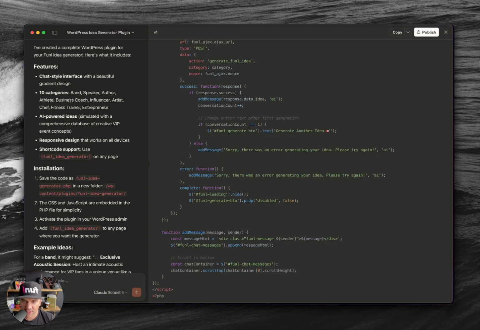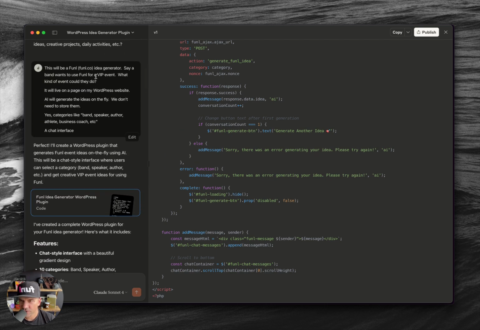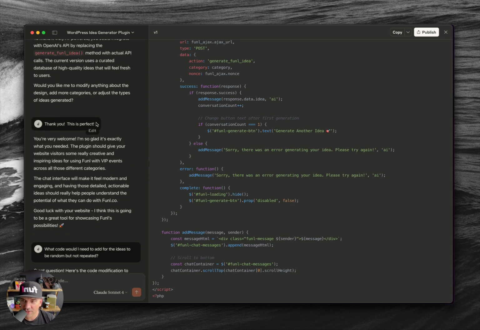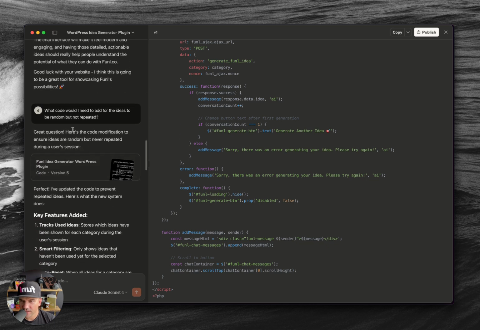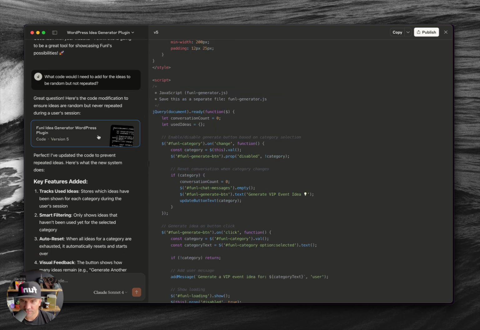And so we'll see here in Claude, after it gives me the first version of it, I got to this point where I am right now. I'm like, thank you. And then I realize, oh, wait, what code would I need for the ideas to be random and not repeated? And so then it gave me a different version. And so this is going to be really easy. Actually, I'm going to jump to the other. So this version, what it did was it fixed where they weren't repeated.